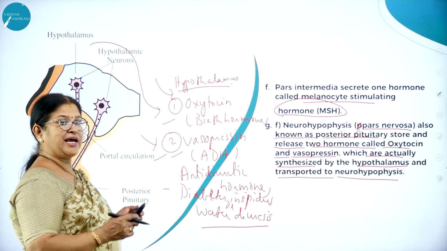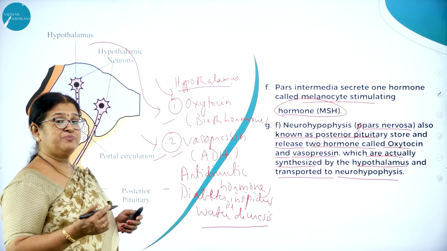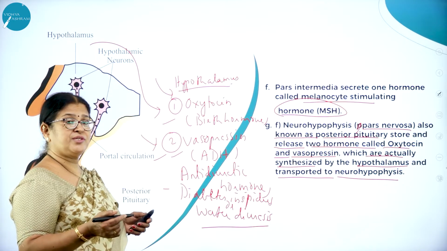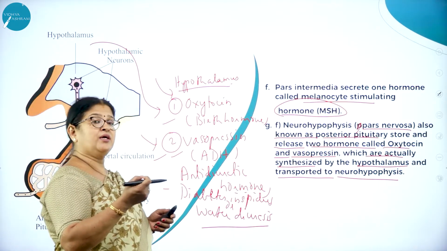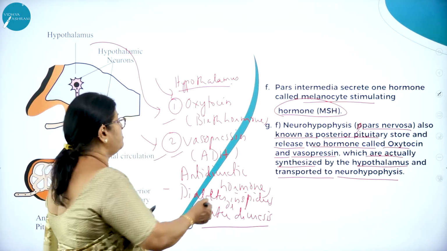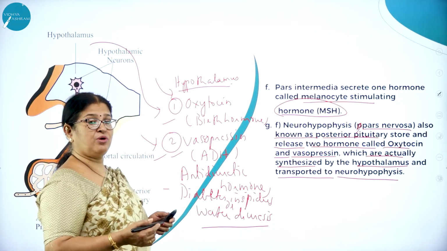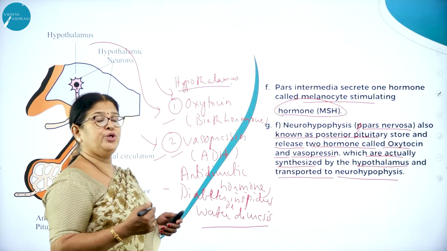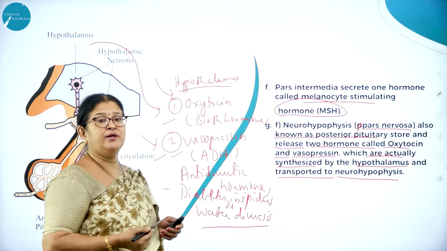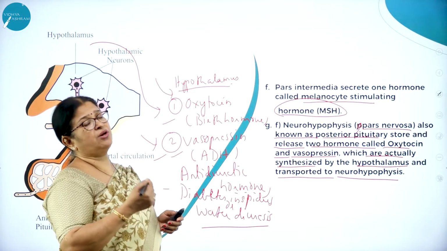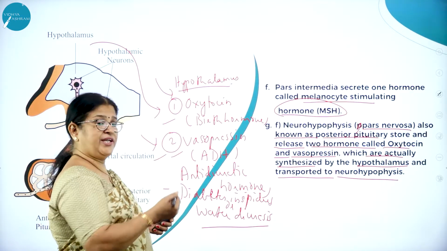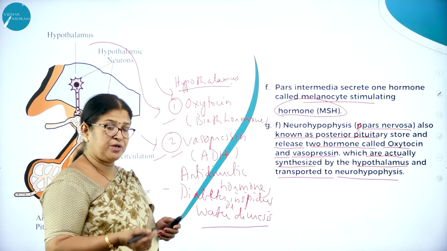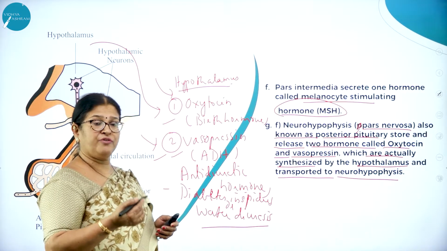I think you might have heard about diabetes mellitus. Diabetes mellitus is what we call sugar, that is when the insulin is not produced in sufficient quantity and is not able to control the glucose level in the blood. But diabetes insipidus is otherwise called water diuresis, which is nothing but expulsion of excess water through urine. See, imagine how important even FSH and LH are, they're all very important hormones of the anterior pituitary for spermatogenesis, that is the process of formation of sperms, and for the process of formation of ova.